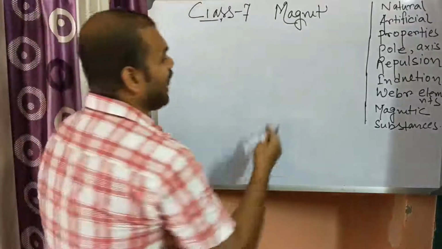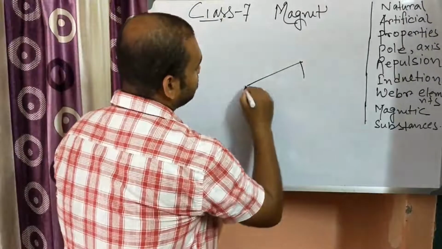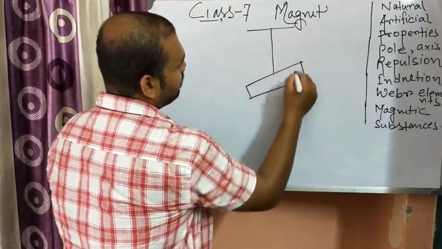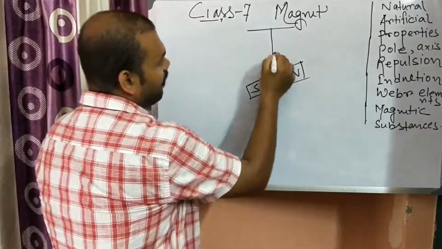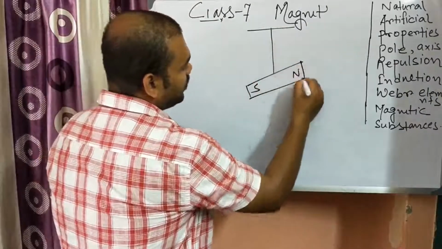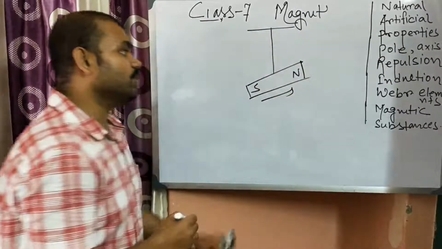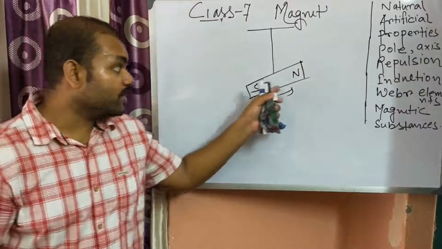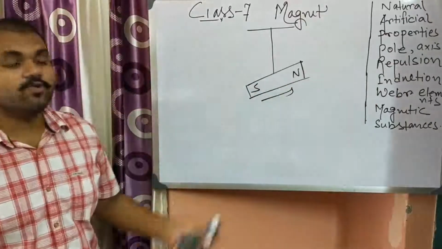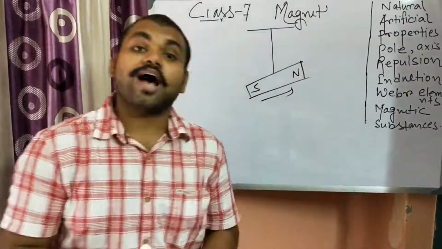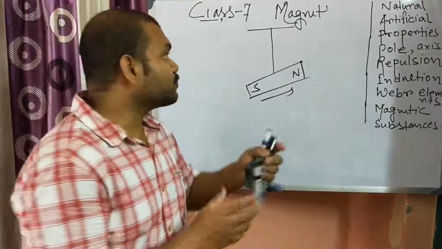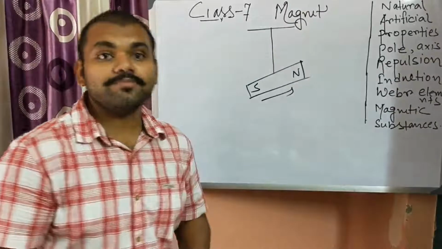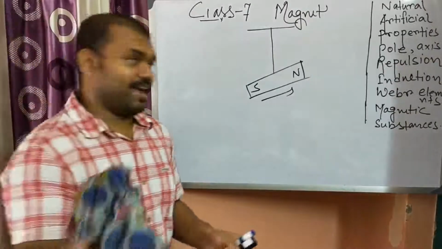Whenever a magnet is hung freely with a thread, after a few rotations it will orient in the north-south direction and help you find which direction is north and which is south.